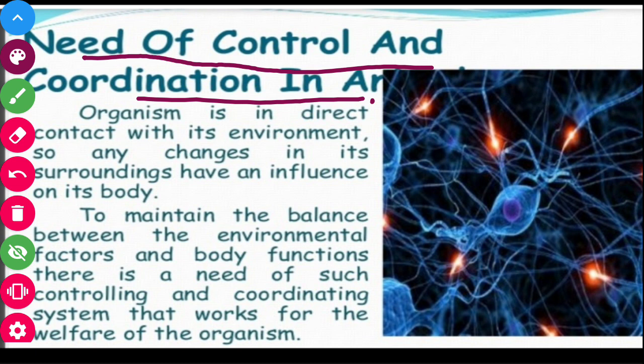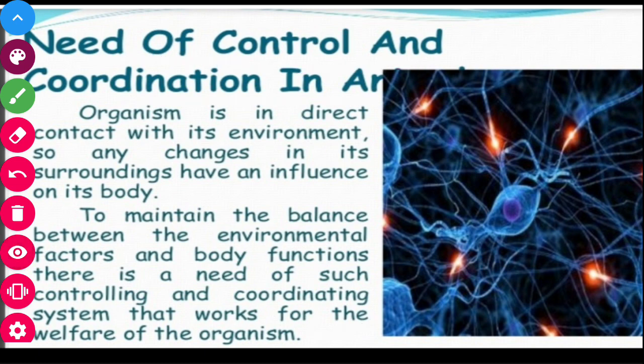So to maintain a balance between the environmental factors and body functions, there is a need of such a controlling and coordinating system that works for the welfare of the organism. So for our welfare, there must be a control and coordinating system in our body and in other organisms too.